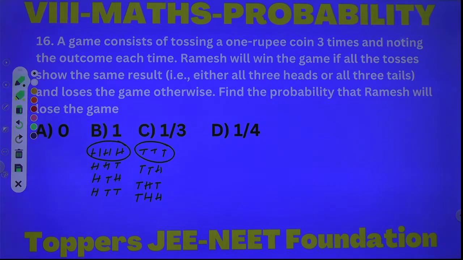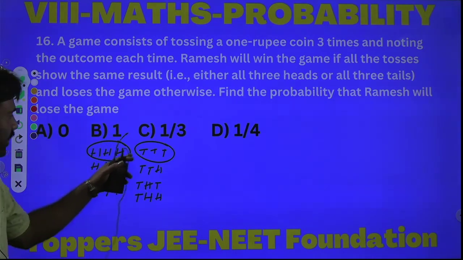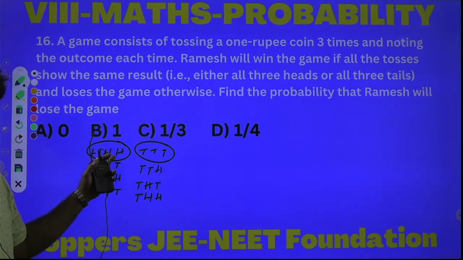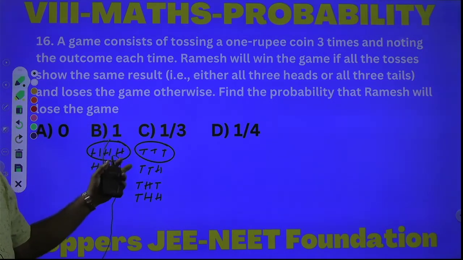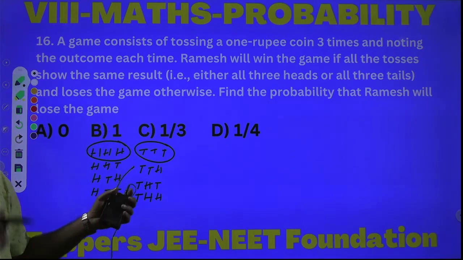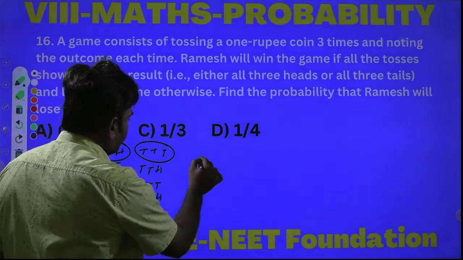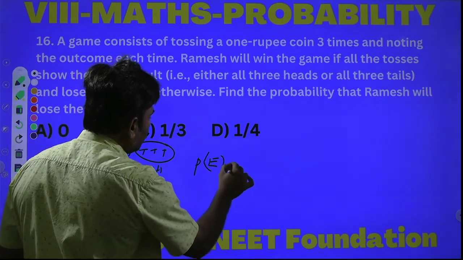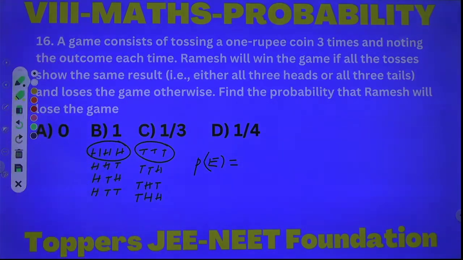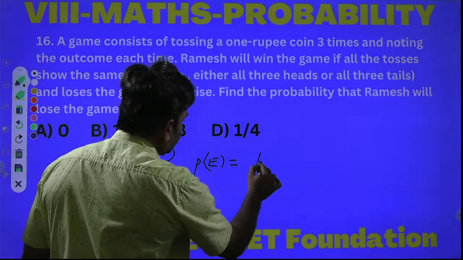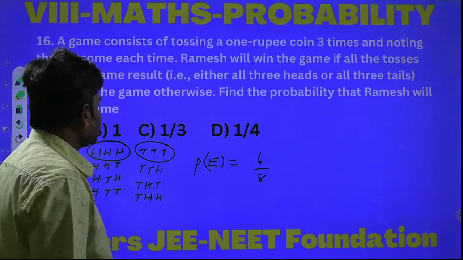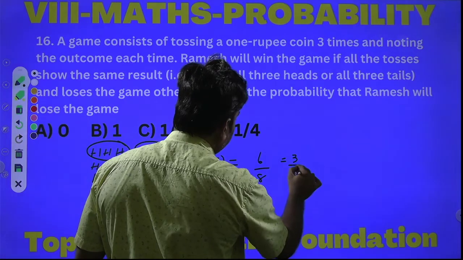When will Ramesh win the game? Ramesh will win the game if all the tosses show the same result. Otherwise, he will lose the game. Only in these 2 cases, either all 3 are heads or all 3 are tails, Ramesh will win the game. In the remaining 6 cases he will lose the game. Therefore, P of E, the probability of the event that Ramesh loses the game, is 6 out of 8. 6 by 8 means 3 by 4.